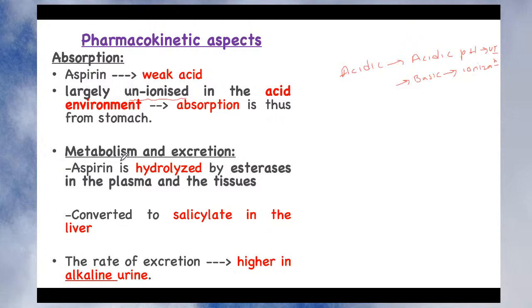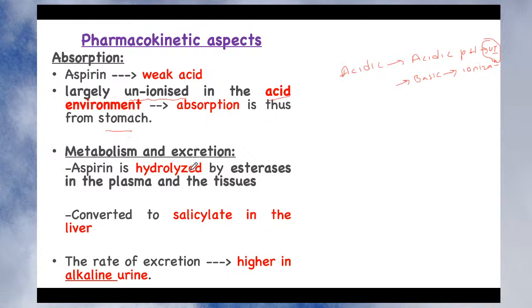Now very interestingly, you are taking aspirin by the oral route. After the oral route, where does it first go? It goes into the stomach. What is the pH of the stomach? The pH of the stomach is acidic. Since the pH of the stomach is acidic in nature, aspirin in acidic pH remains in unionized form, and due to that the absorption of aspirin occurs from the stomach and not from the small intestine. Very interesting. Why is aspirin absorbed from the stomach? Because it is acidic, it remains unionized in acidic pH, and that's why it is absorbed in the stomach. So this is a very important aspect of its absorption.